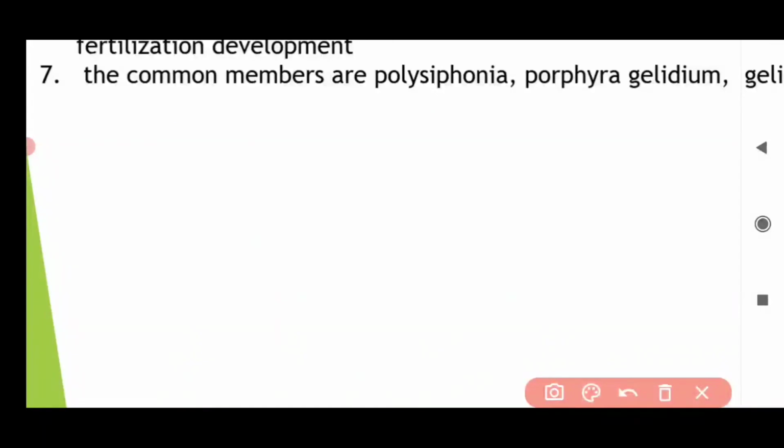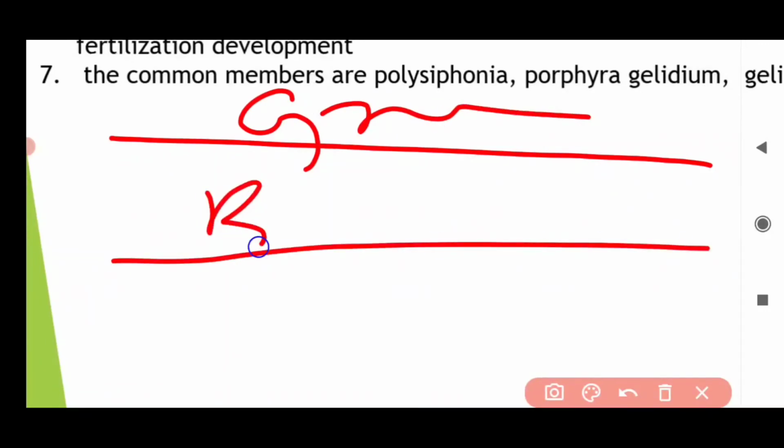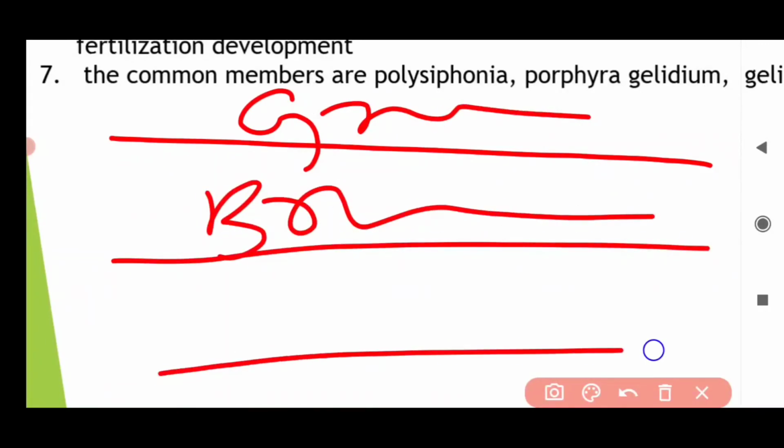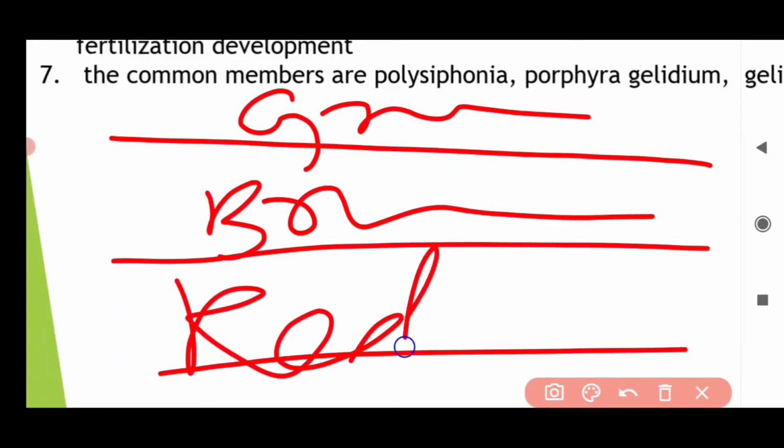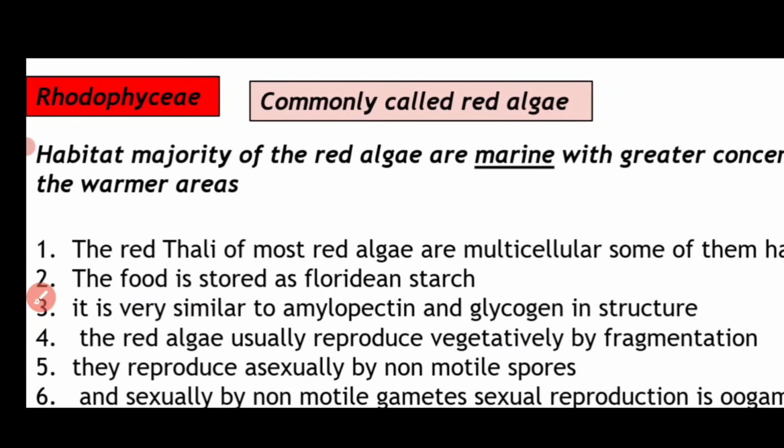At the top surface of the water it will be green algae, then in the middle brown algae, and in the deep it will be red algae. Several heights below the sea will be your red algae.